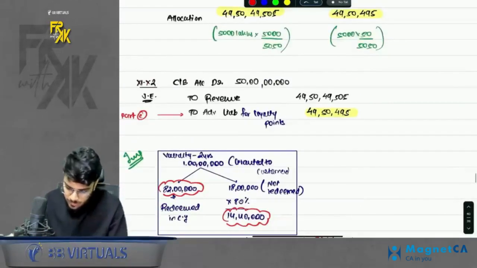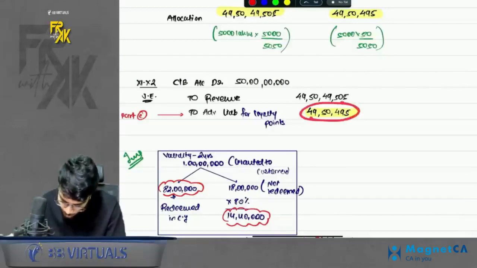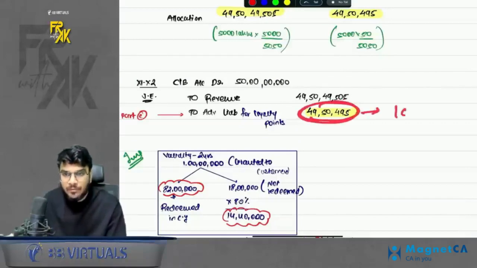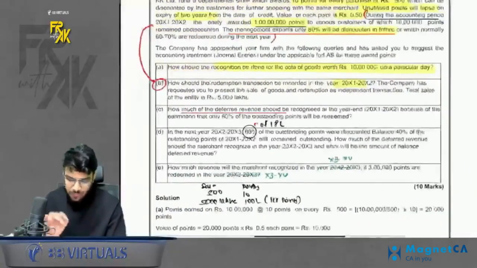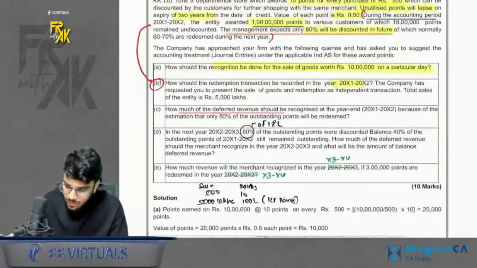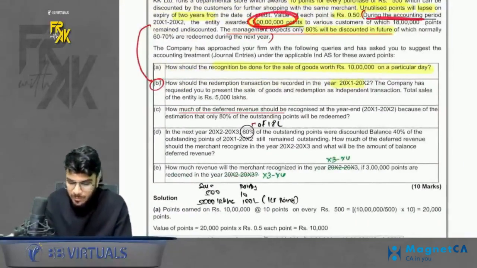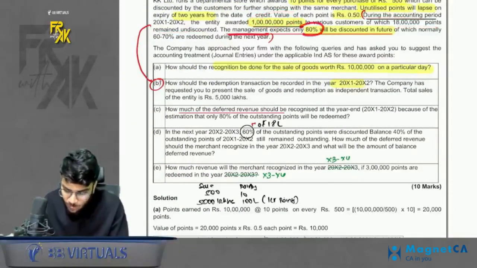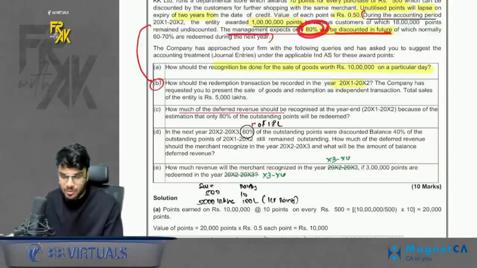Now, if I ask you, how many points did you give for this liability? You gave 1 CR points. Okay, but 1 CR won't be the correct answer. I'll tell you why. They are mentioning that out of 1 CR points, 18 lakhs remain undiscounted, and management expects that only 80% will be redeemed in future. What is the meaning of this?